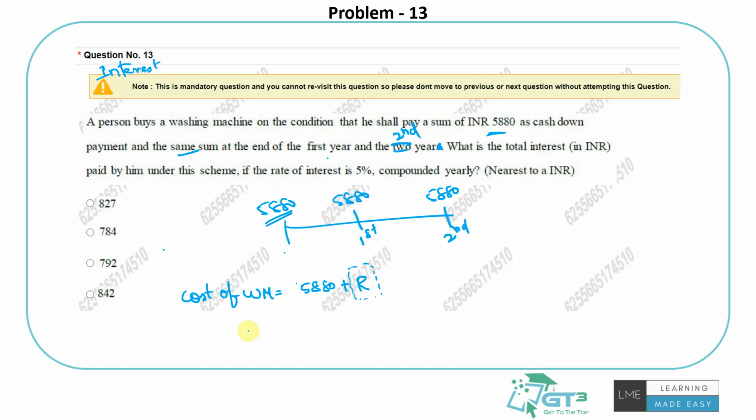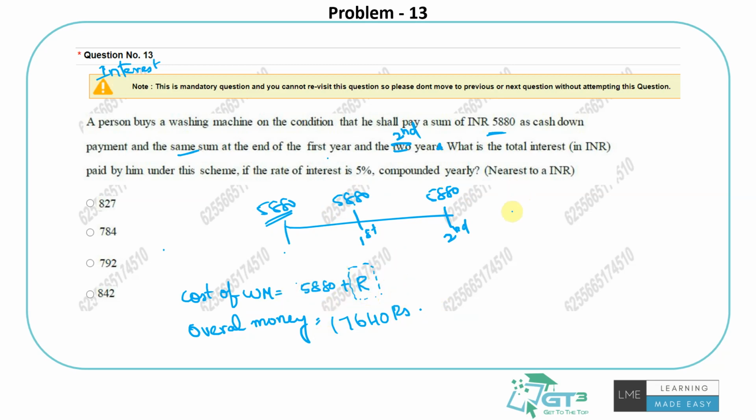So what is the overall money paid? 5880 plus 5880 plus 5880 is 17,640. That's the overall money. The cost of the washing machine is this, right?